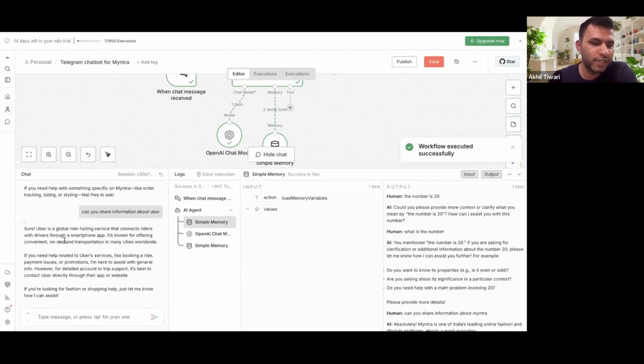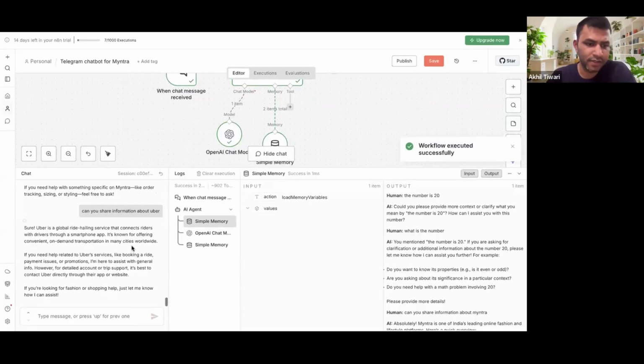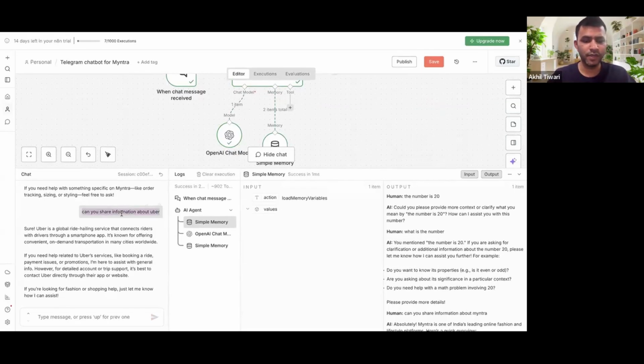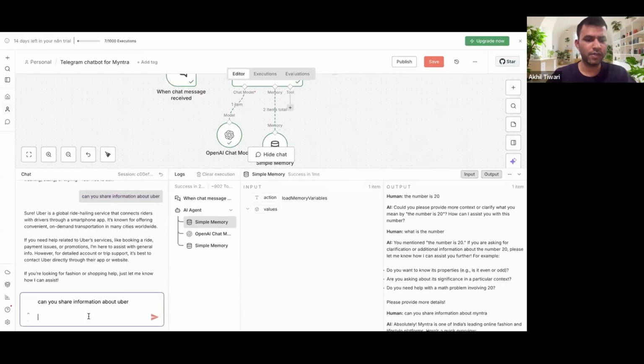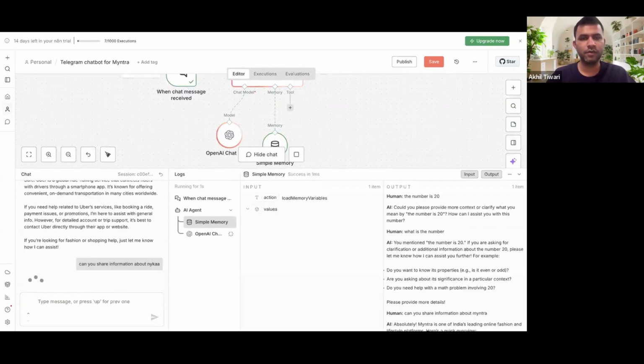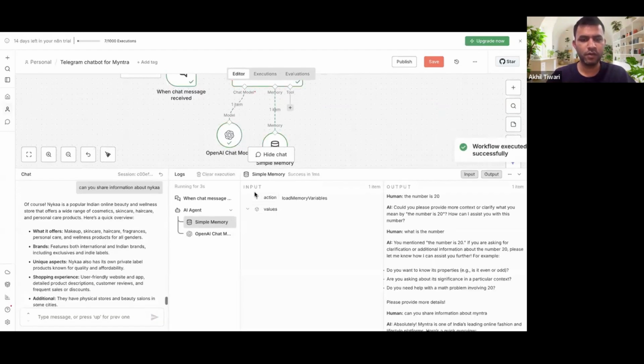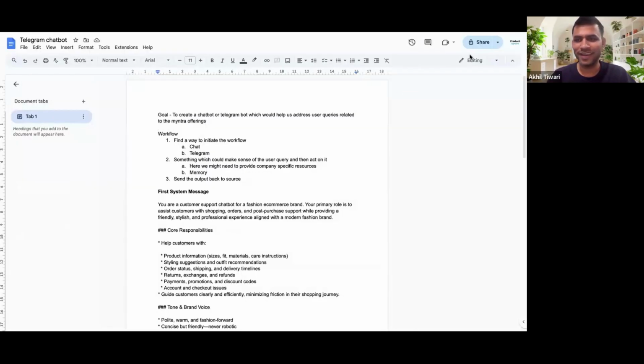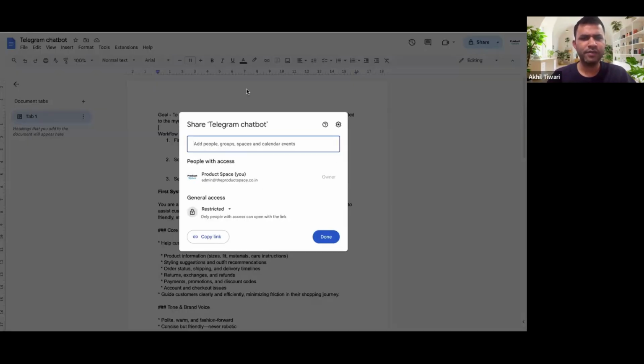Yes, sure. Uber is a global ride hailing service that connects riders. That is also answering. Now let's also ask it about, let's say, Nike. Okay, the doc again. It's okay, guys. I am sharing. I think I have shared it, but I'm sharing it again.